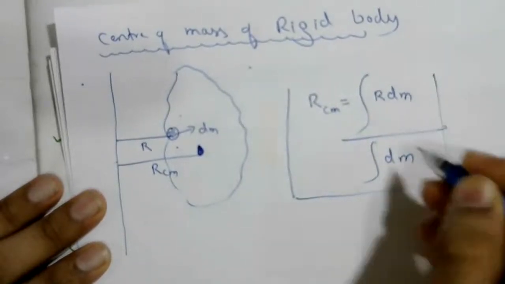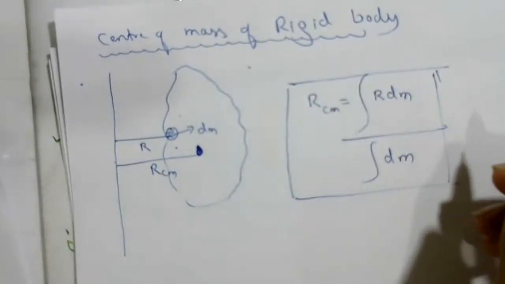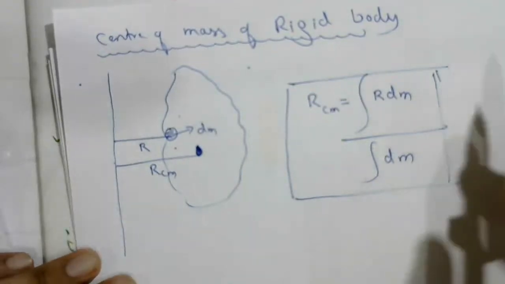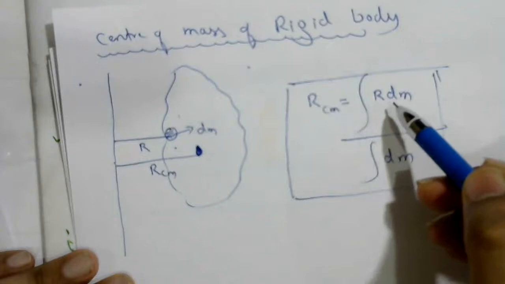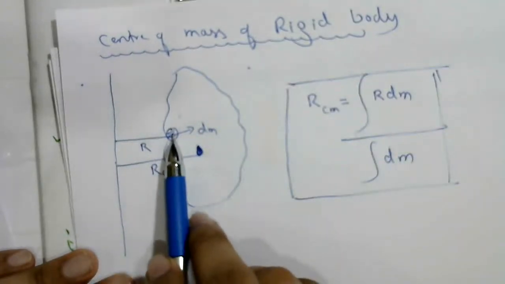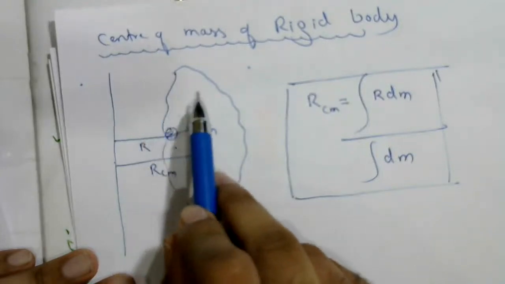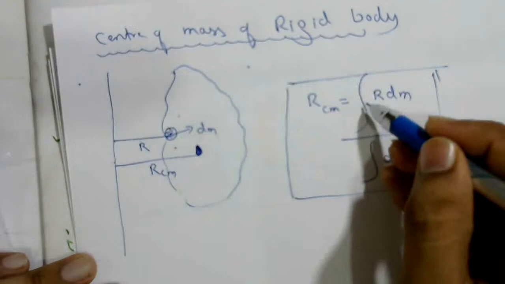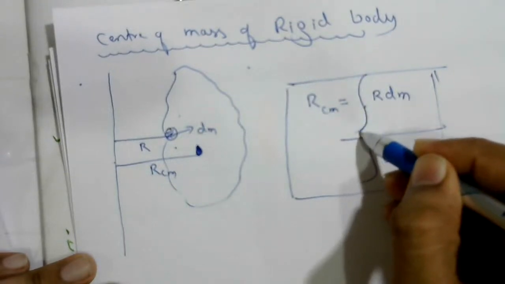So if particles are distributed in a discrete manner, in that case what will we take? m1 r1 plus m2 r2 plus m3 r3, like that. But here the mass is distributed continuously. If the mass is distributed continuously, in that case integration will be used here.